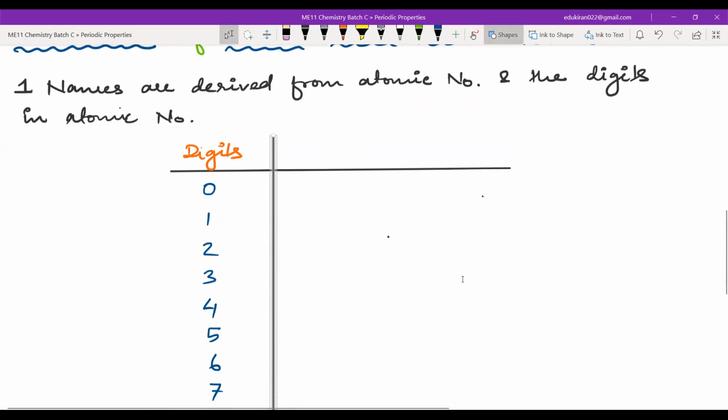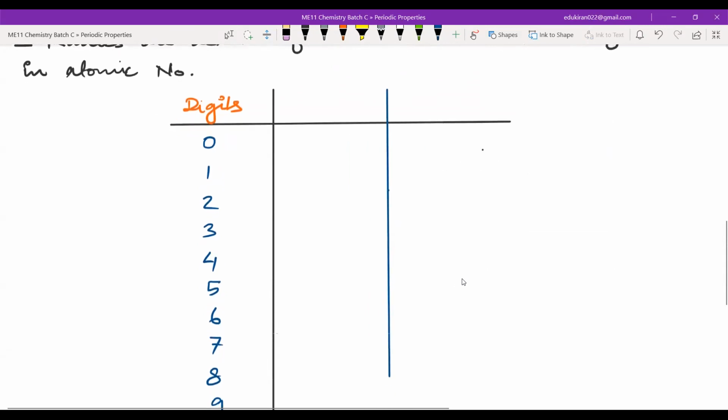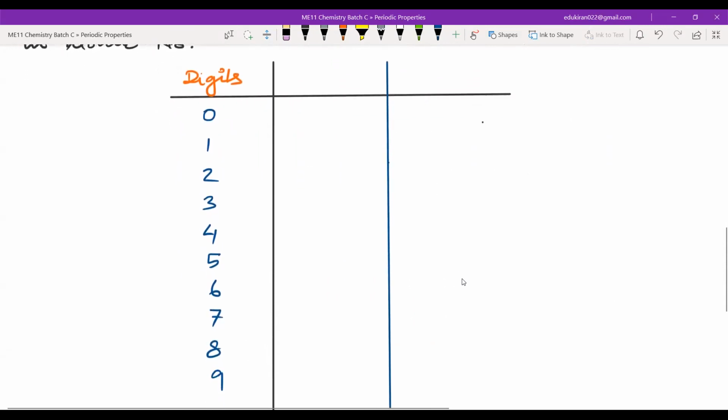Then all of these digits were given one name each.